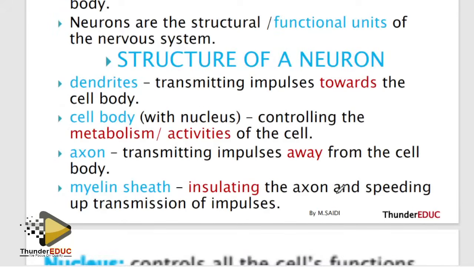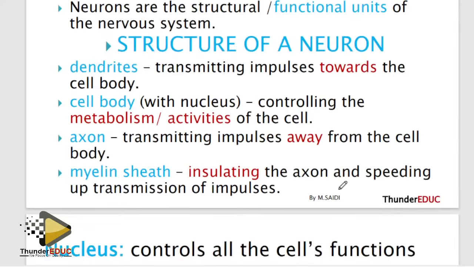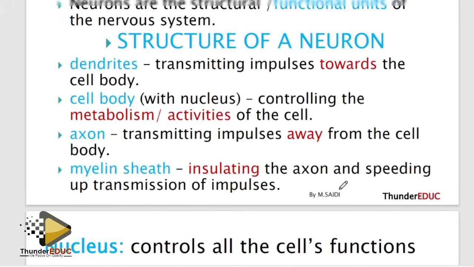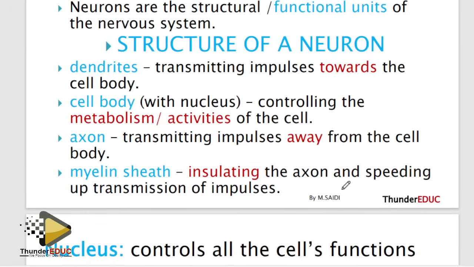Dendrite, cell body, axon, then myelin sheath. Dendrite transmits impulse to a cell body. Cell body, that's where activities take place. Then axon transmits impulse away from the cell body. And then myelin sheath, that is a sheath.